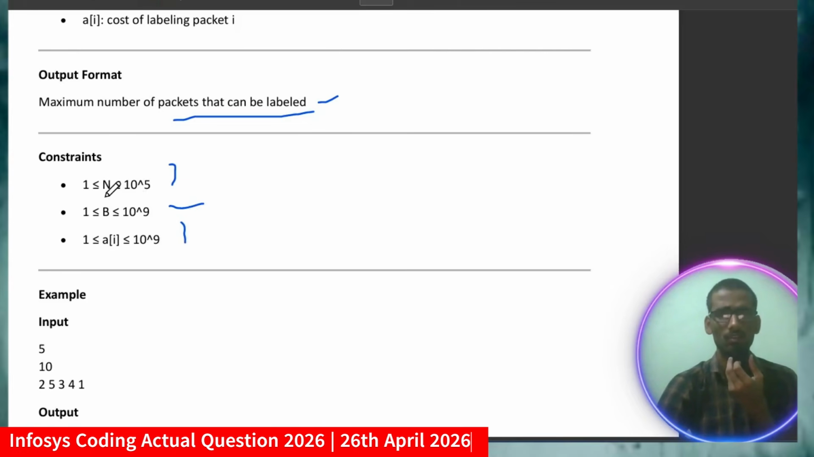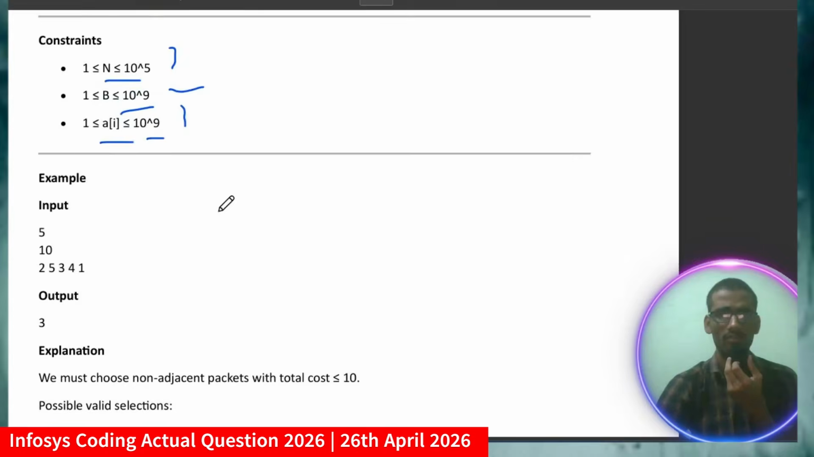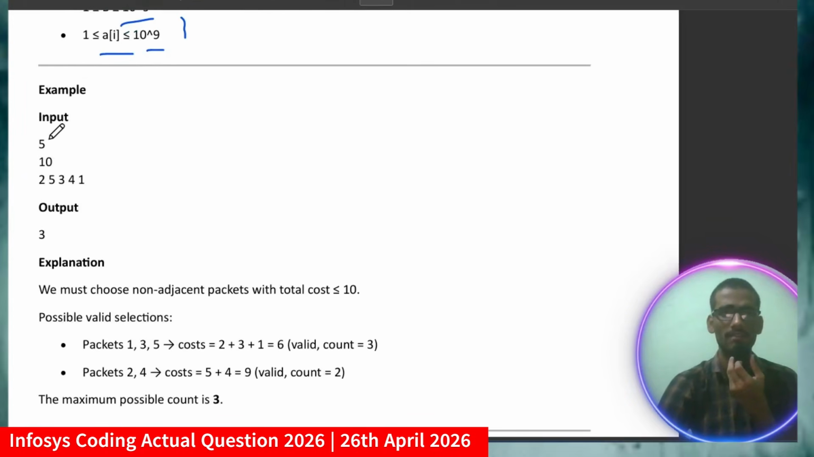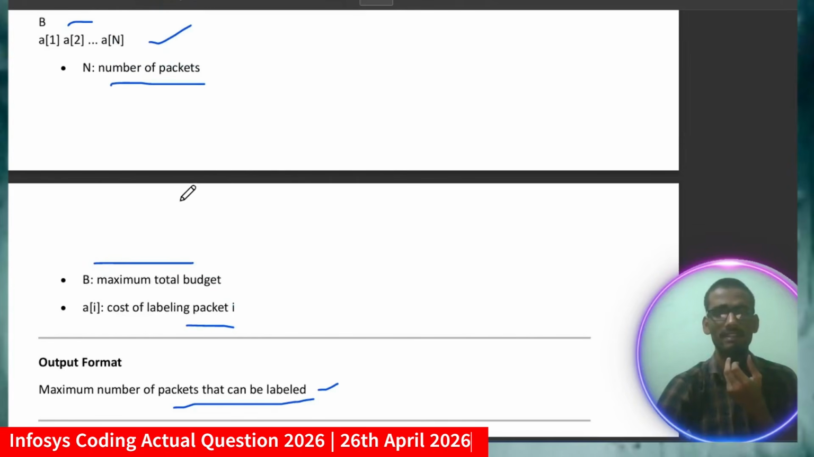So n is 1 to 10 to the power 5, B is 1 to 10 to the power 9, and A_i, the labeling cost values, are 1 to 10 to the power 9. A_i means the labeling cost of packet i. That's it. For example, let me take the input 5. Here 5 denotes n, the number of packets.